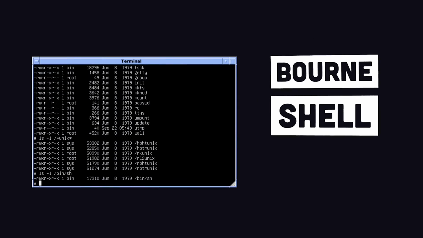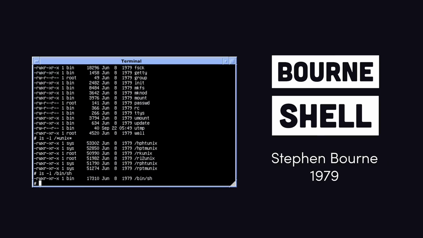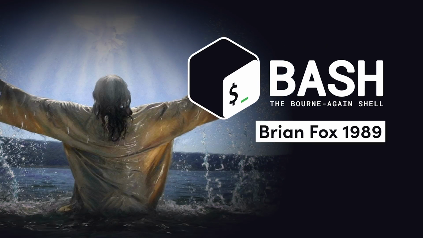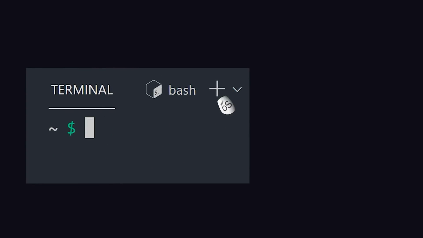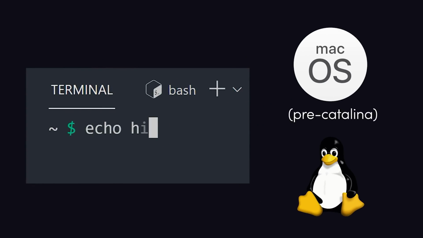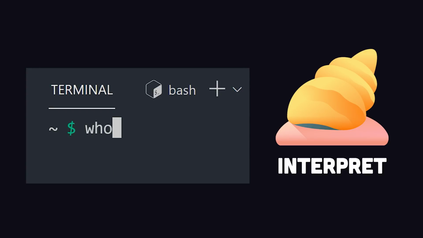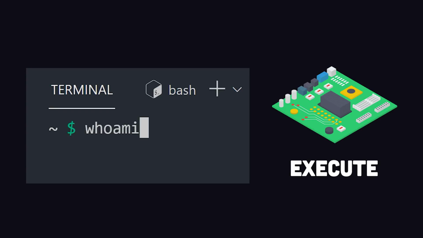cards. The shell concept evolved over the years, with the Bourne shell being the most popular version. That is, until 1989, when the Bourne Again shell, or Bash, came about. When you open up the terminal on a Unix machine, like macOS and most Linux distros, the default shell is usually Bash. It provides a prompt where you can type a command, which will then be interpreted by the shell and executed on the operating system.